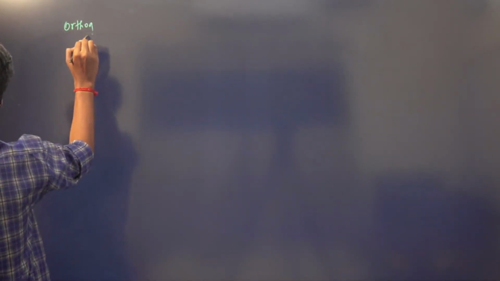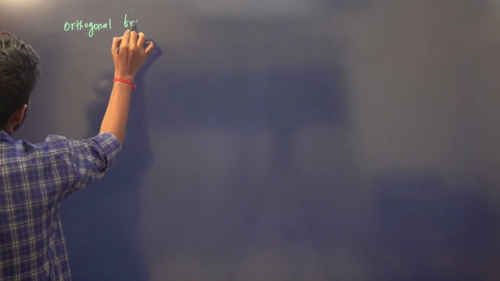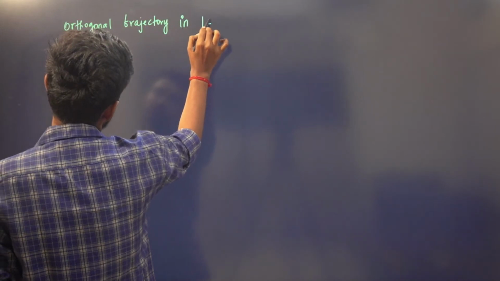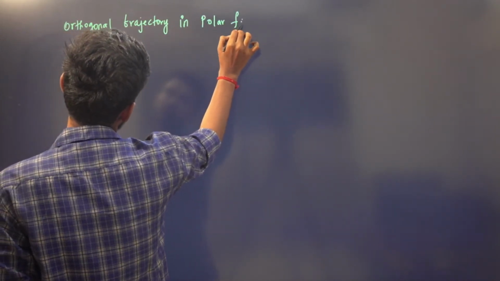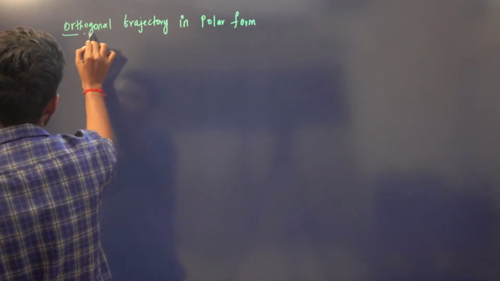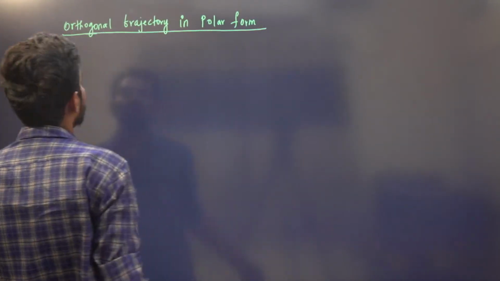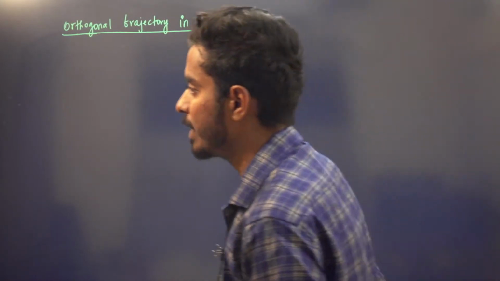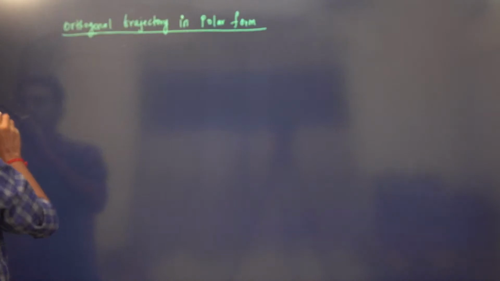We're going to do 4 problems now. Again, the working rule is same, right? In that working rule, the first step is differentiate with respect to x and eliminate theta. So here the working rule will be slightly different.